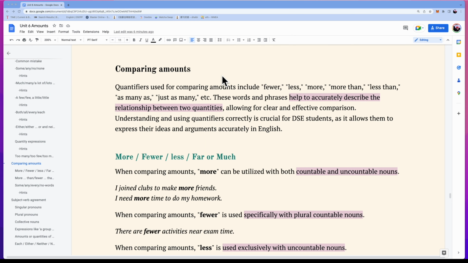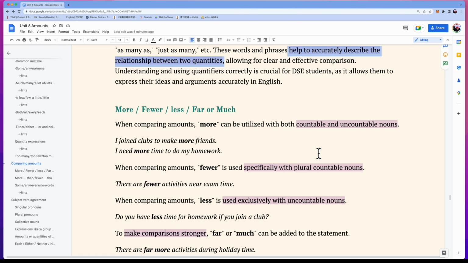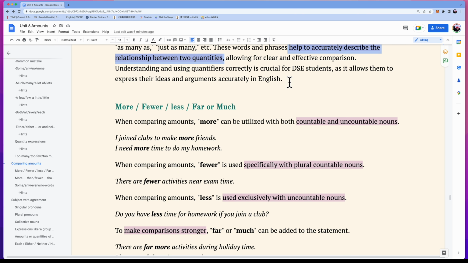Then the next thing we talk about is comparing amounts. We will talk about more, fewer, far, and much. Let's take a look. Comparing amounts. Quantifiers play a vital role in making precise comparisons between amounts. Words like fewer, less, more than, less than, as many as, and just as many help to clearly convey the relationship between two quantities. Mastering their usage is essential for DSE students, as it enables them to effectively communicate their ideas and arguments in English.